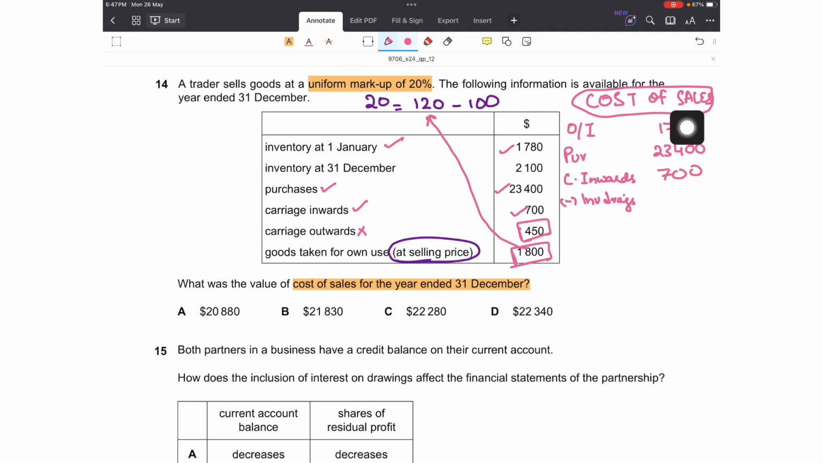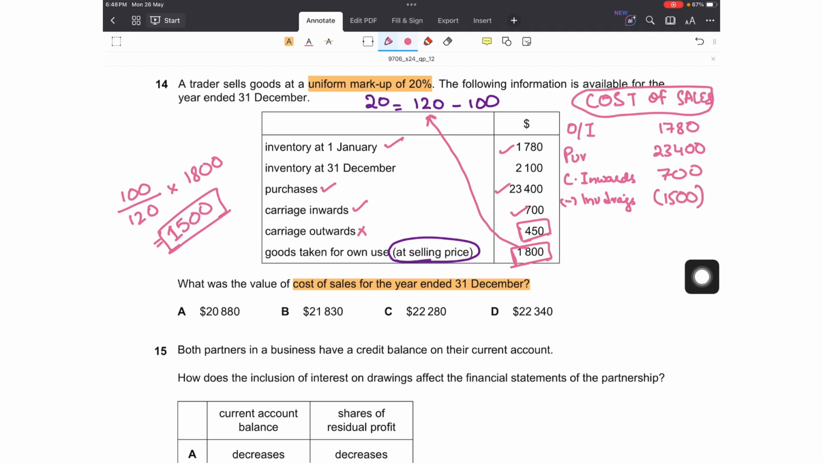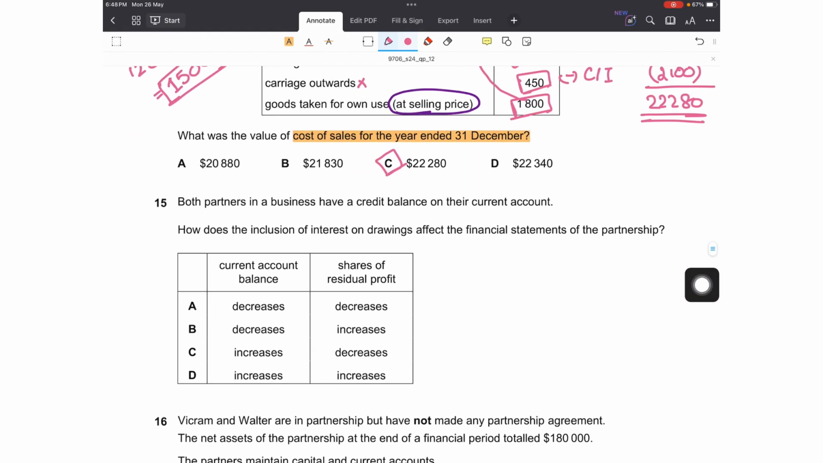How do we calculate the cost? We know that cost is unknown, so 100 upon what we already know, that is, the selling price, 120, into 1800, the value would be 1500. The cost of the goods taken by the owner as inventory drawings was 1500, and 1500 will be subtracted in cost of sales, not at selling price. We also subtract the closing inventory value, which was 2100. So this will leave us with 22,280 as cost of sales. Carriage outwards won't be used, and goods taken for own use would be used, but at cost, not at selling price.